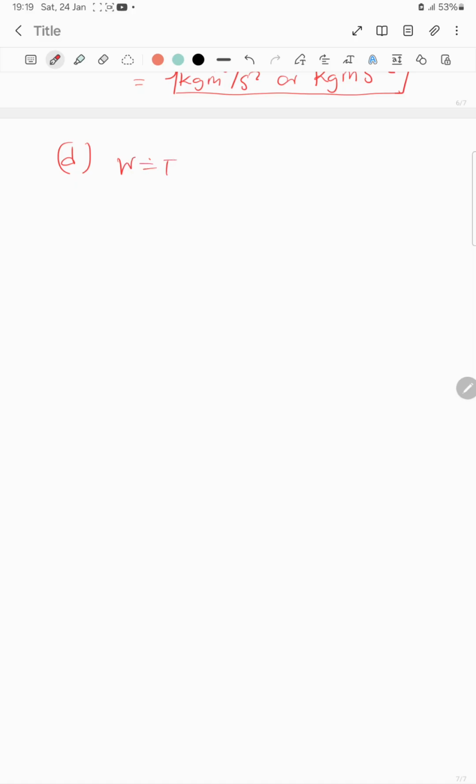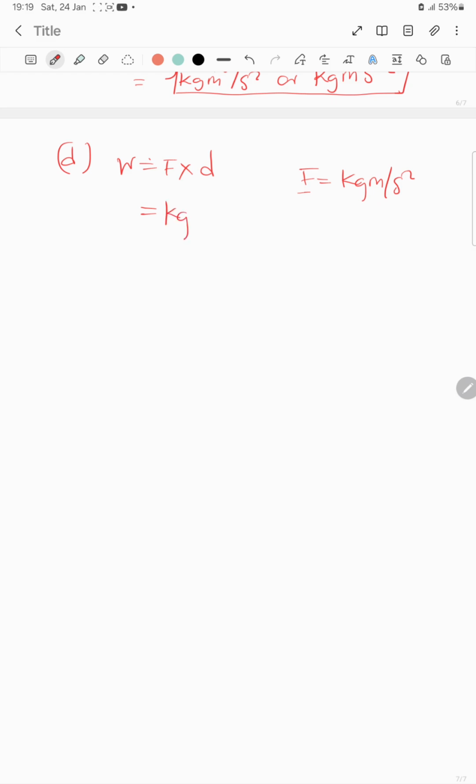So work is equal to force times distance. We have said that force is kg m slash s squared. Remember what we just did here under Newton. Where there is force, we're going to put this.